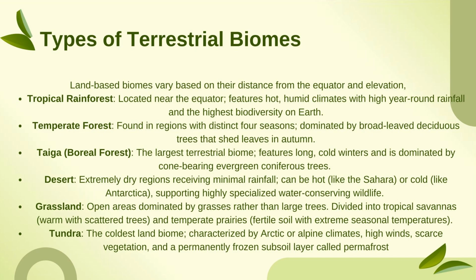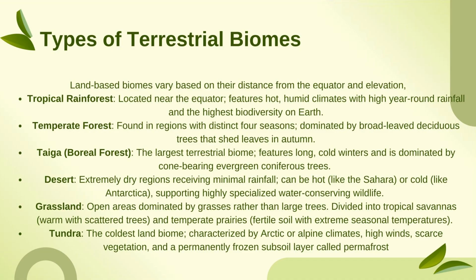Next is desert biome. It is extremely dry regions receiving very minimal rainfall and can be very hot in summer and very cold in winter. So example for the hot region is Sahara Desert, very hot. But the cold is Antarctica, supporting highly specialized water conserving wildlife here. So we have to conserve water because of the dryness in the desert region. We can't waste water like how we do in tropical and temperate regions here.